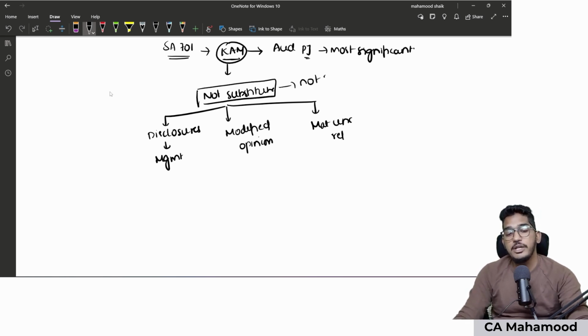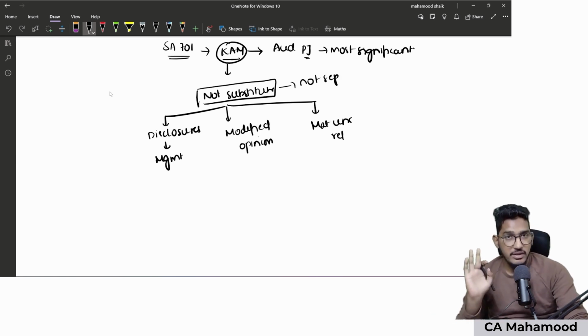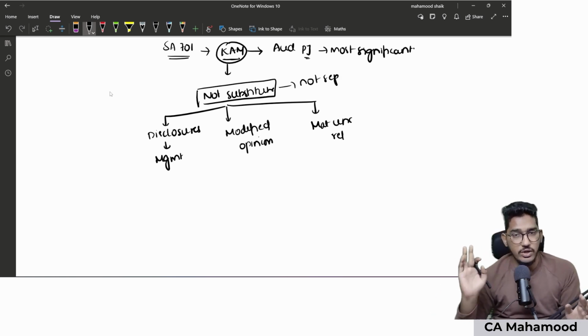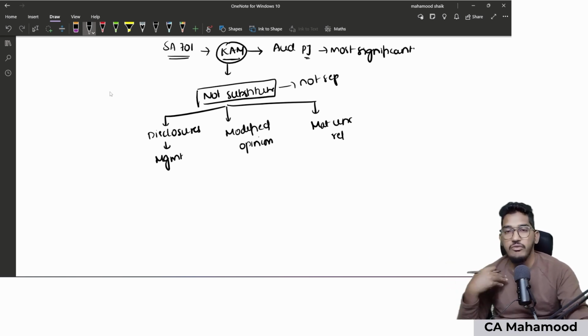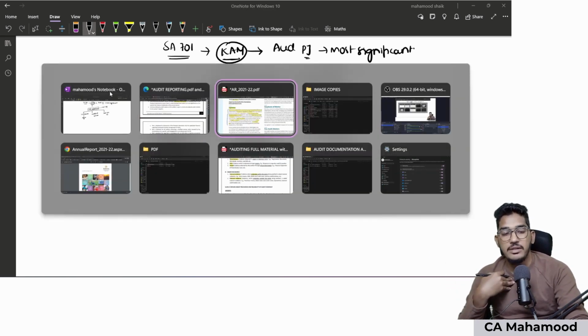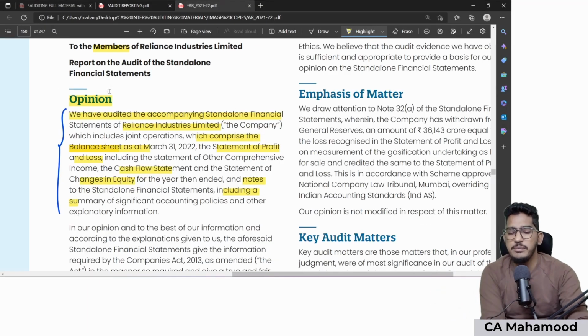And whatever key audit matters which are getting explained in the audit report, on any of the matter, auditor is not giving any separate opinion. Auditor is not giving any separate opinion on any of the key audit matter. He's just letting you know what difficulties he has faced during the audit. We should not consider that on the key audit matters, auditor is giving separate opinion.